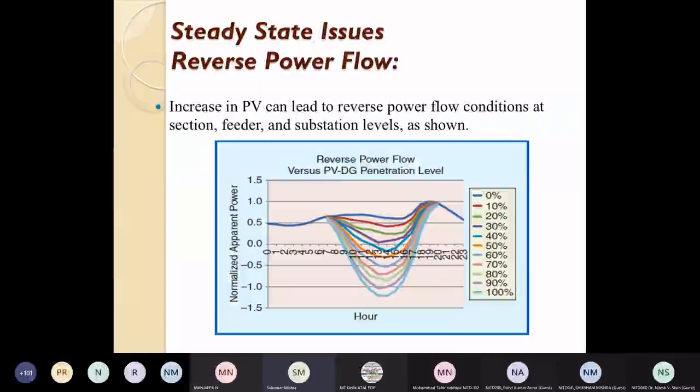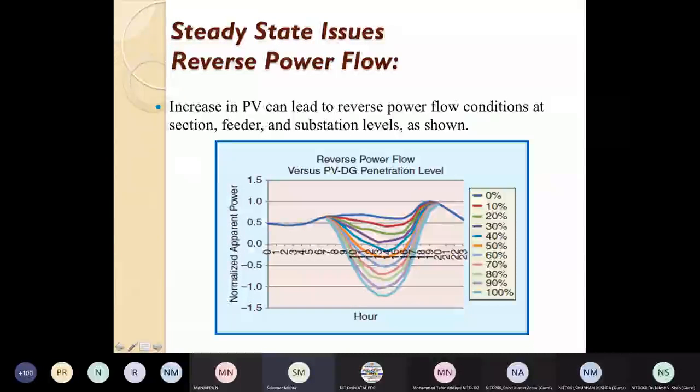So now you can see here the steady state issues, specifically the reverse power flow issue that I was mentioning to you.